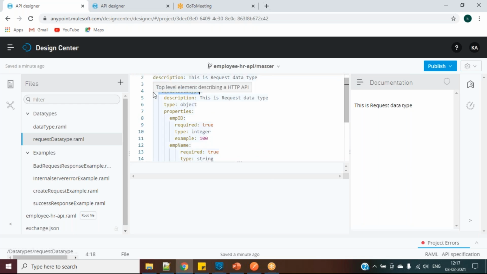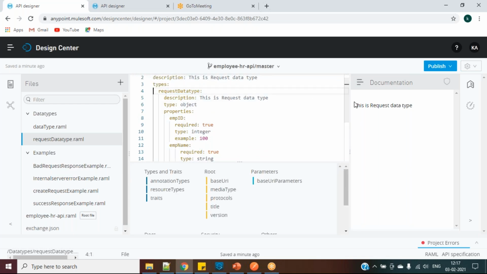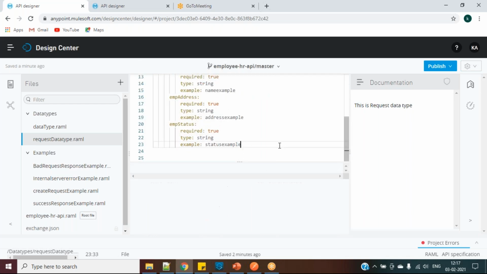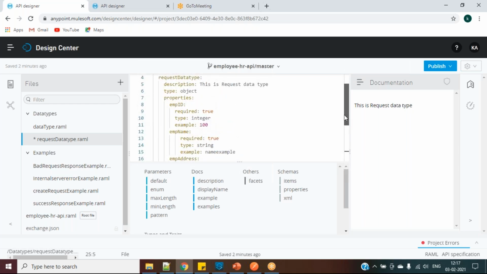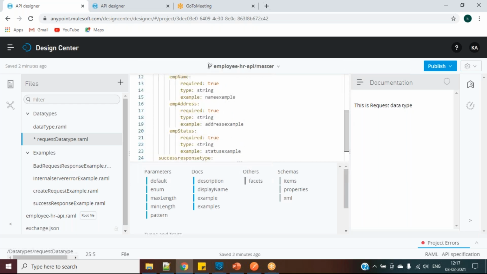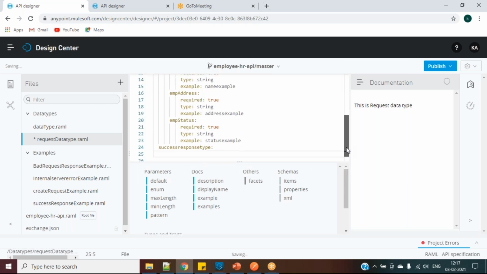Let's say I will give in the same way. Suppose I want response type also, so I will say success response type. Understood. Okay. It may have multiple, right? That's why we give the particular one. In the body we have to declare. Yes, that's why in the body we are declaring the main file.